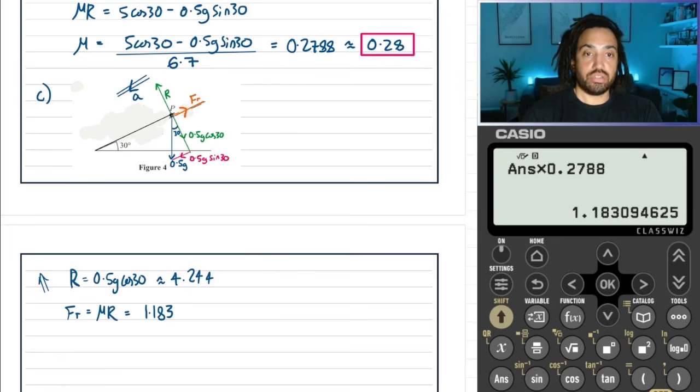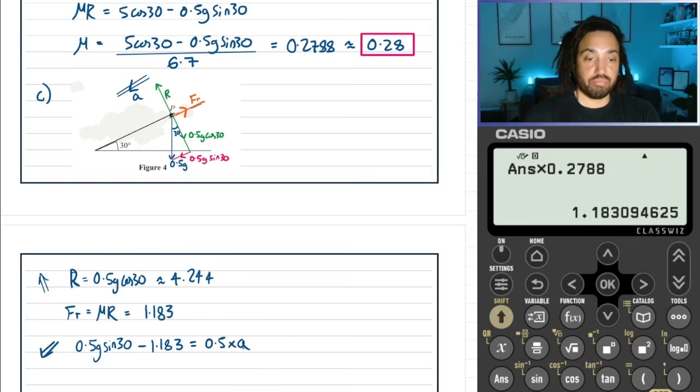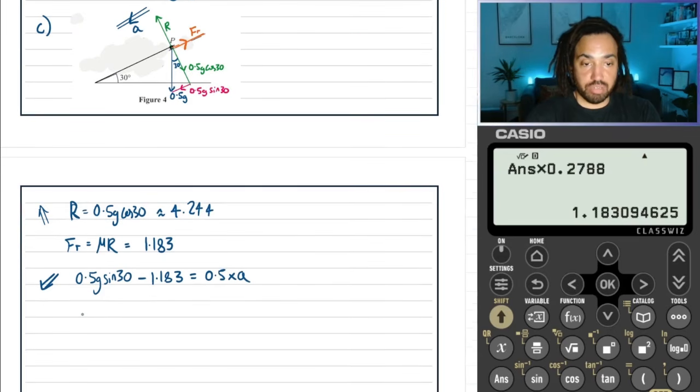Now we can do a forces equation down the slope. Down the slope, we have 0.5 g sine 30 working in the direction of motion, whereas the frictional force is working against, and that's all equal to the mass of the object times the acceleration. So we can rearrange this and work out the acceleration.